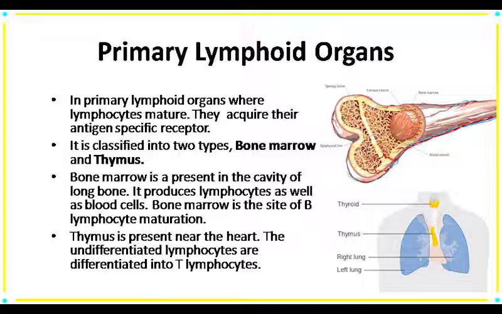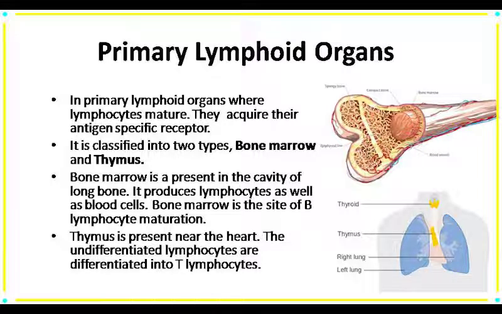The first one is bone marrow. As in our first year class, we already know about the bone marrow. Bone marrow is present in the marrow cavity of long bones, and the function of bone marrow is to produce all kinds of blood cells, including the lymphocytes. Bone marrow produces B lymphocytes, meaning in bone marrow B lymphocytes get matured. Next is our thymus. We also know about the thymus. It is considered an endocrine gland. In the thymus, the T lymphocytes get matured.